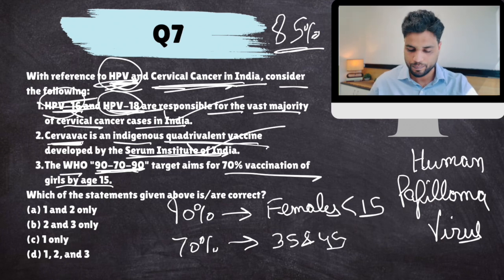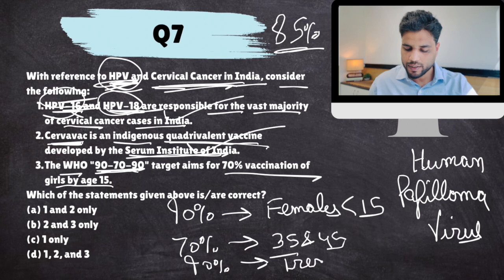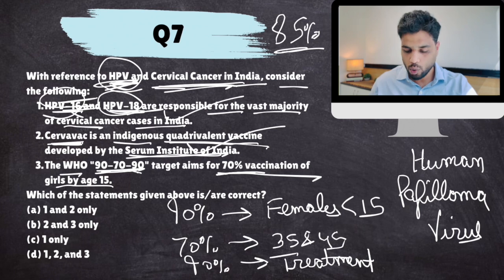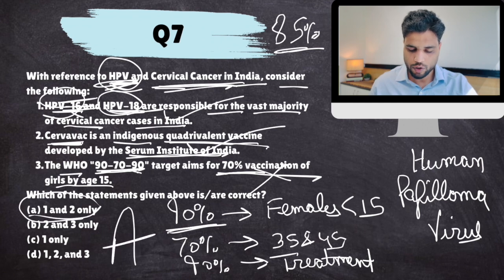And 90 again means treatment of 90% of people suffering from this infection. 90, 70, 90. Okay, this is the target. So, WHO 90-70-90 target aims for 70% vaccination of girls? No, 90% vaccination of girls. So this is false. The answer to this question would come out to be 1 and 2 only, A.